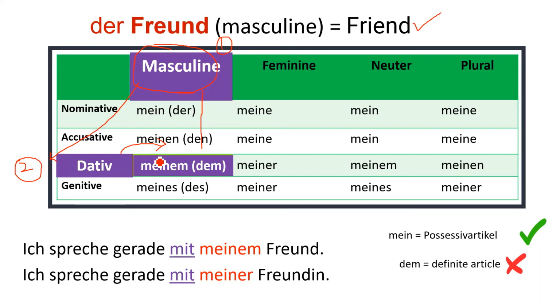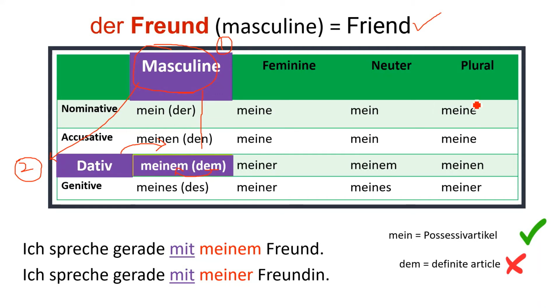You can see here dem, der, den, des, these four you have always to remember. So the ending em will go to meinem.